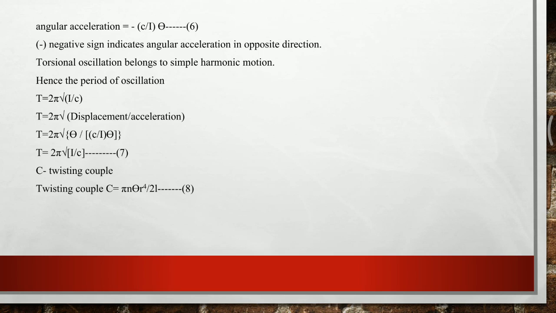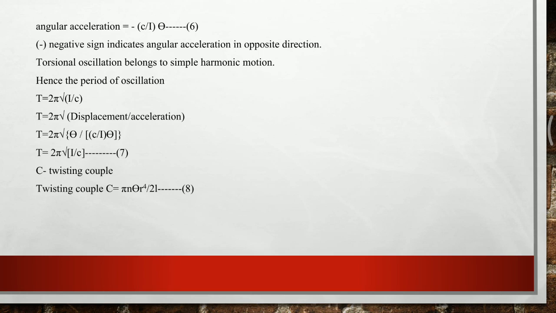Here c is the twisting couple, and the twisting couple, as we observed in the last class where we obtained the expression for the twisting couple, is pi n theta r to the power of 4 by 2l. However, this value of theta is 1, and it can be written as pi n r to the power of 4 by 2l, which is nothing but the twisting couple.